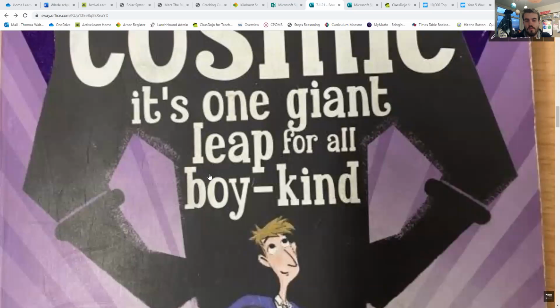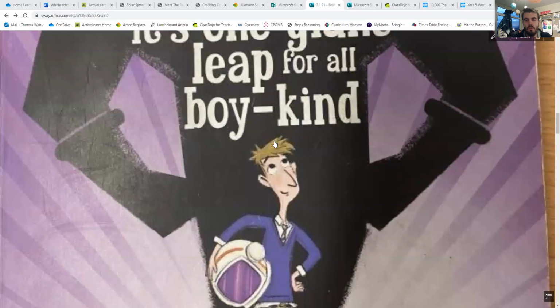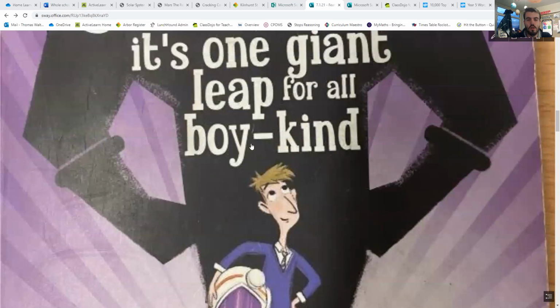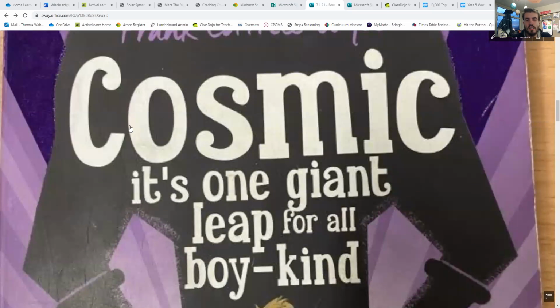So look at the words they've used in the text here. How do you know that boy is young? How do you know he's not old? Okay, you can look at the picture, you can look at the text, write down 1 sentence as to why he's young. And then in the extension task, I want you to think of any other words the author could have used instead of the word cosmic.